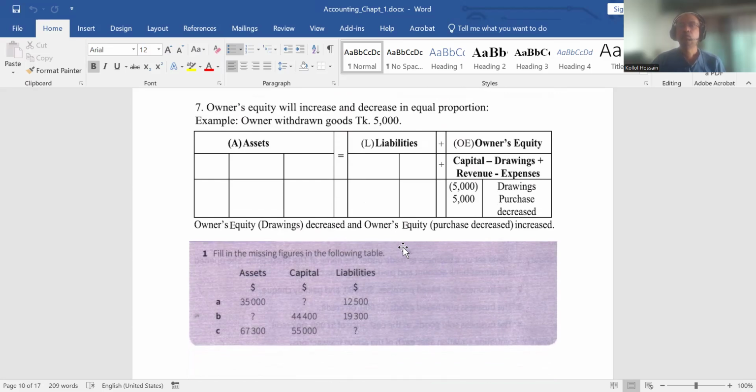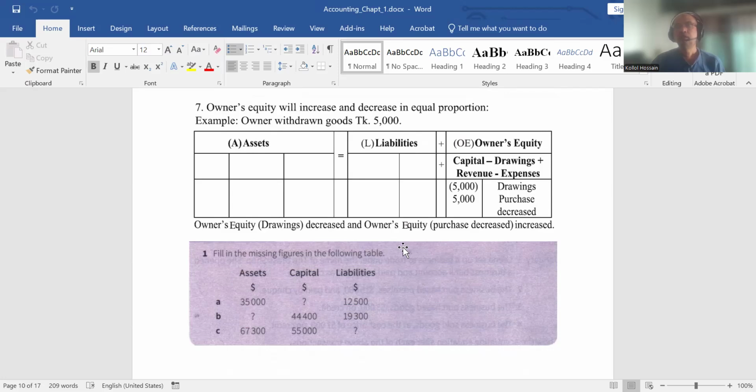Say the owner withdraws goods amounting to 5,000. So what will happen? Here withdraw means the fund is going out from the business against owner's equity. That means owner's equity is going down because the owner is pulling funds from the business.